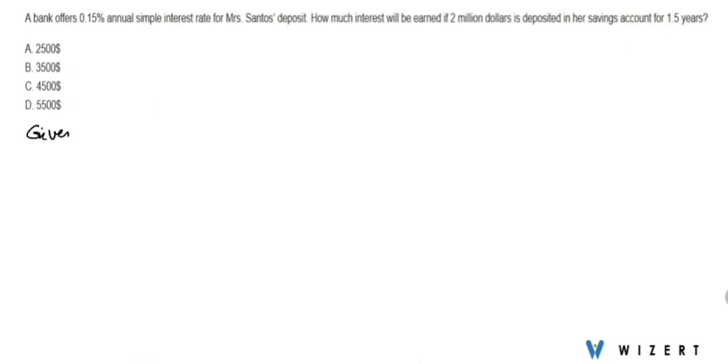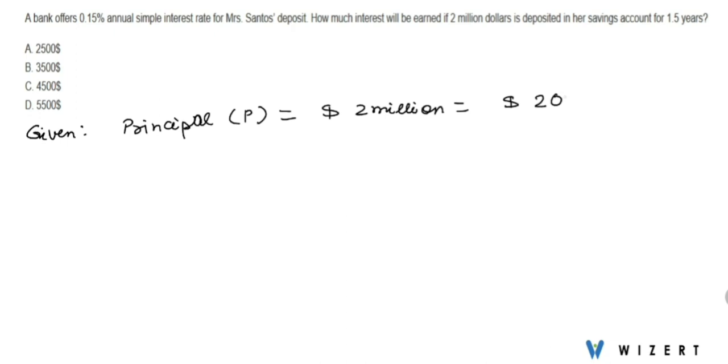So the principal value is given to us, let's say P, is given as $2 million.